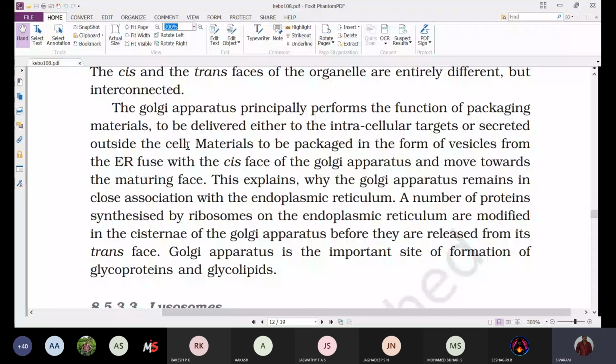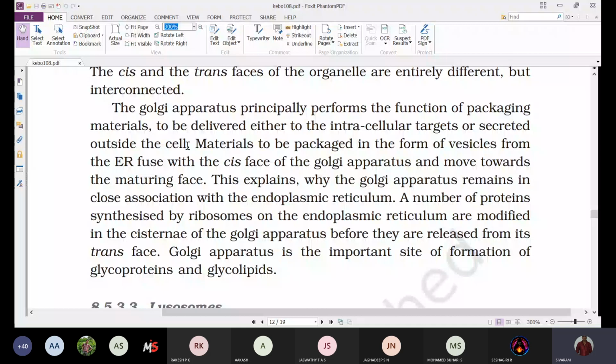They are produced, but they are not produced in an active form. That transformation of the inactive form of proteins or lipids into the active form is done in the Golgi complex.